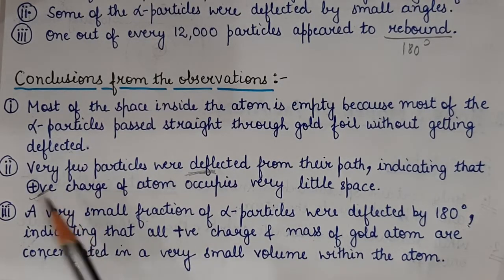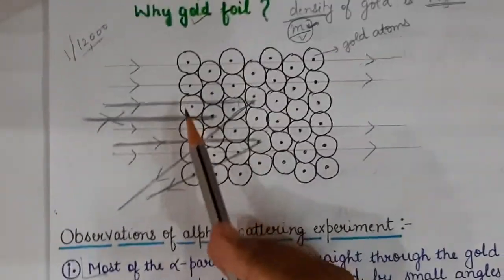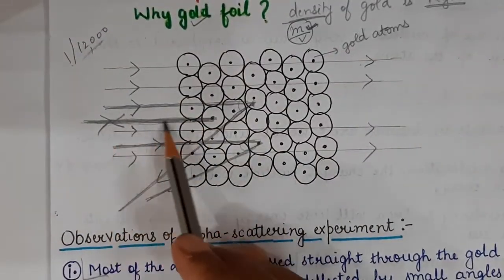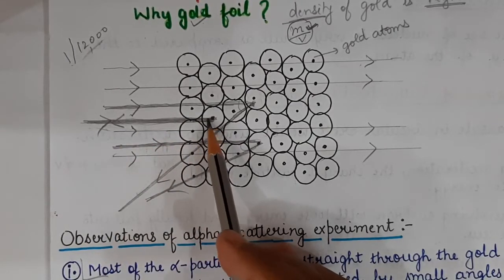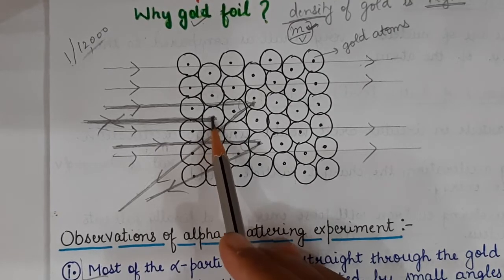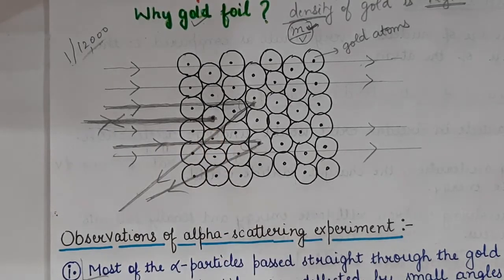Okay, the positive charge as well as the mass of the atom is concentrated in a very small volume. That is the reason it deflected by 180 degrees.